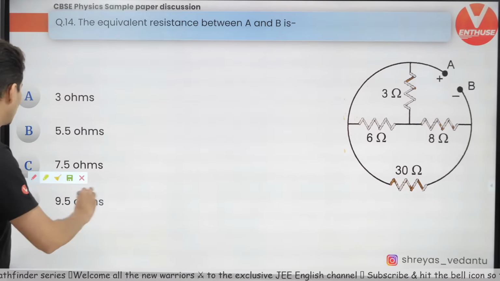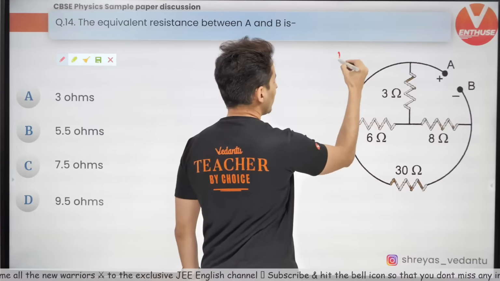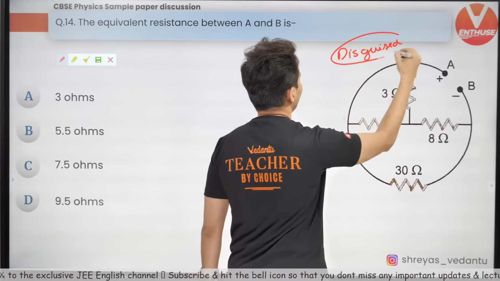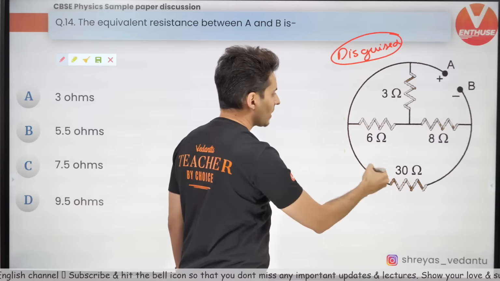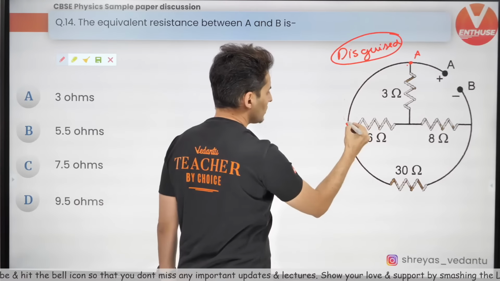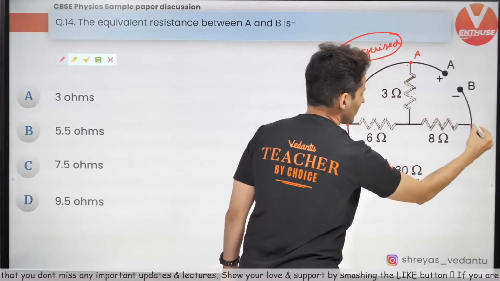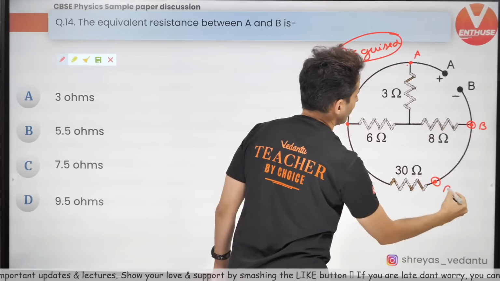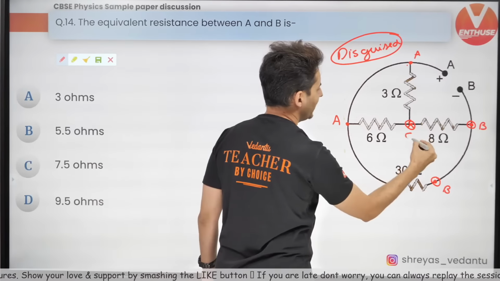Now, these kind of questions are also very common in JEE Mains. This is a disguised form. Remember this, whenever you see this, this is a disguised form, and mark the potentials. This is a wire. If this is a wire, this is also point A potential wise. This is also point A potential wise. This is B, this is a wire. This is also point B potential wise. This is also point B potential wise. This is something else, so this is, let's say, point C.